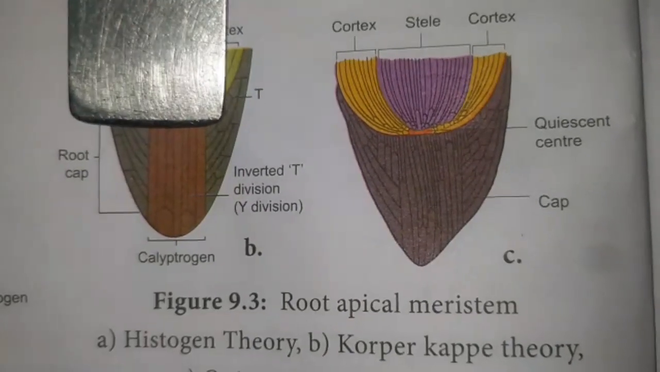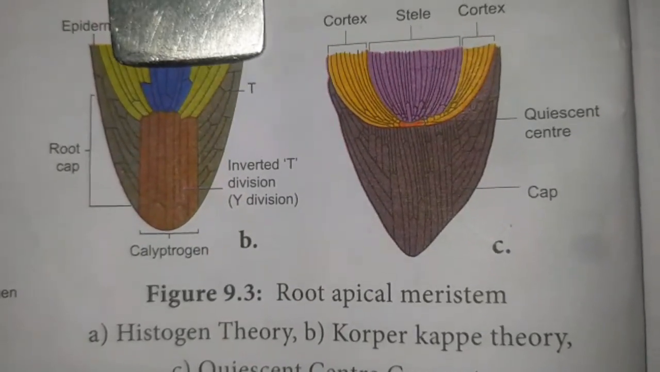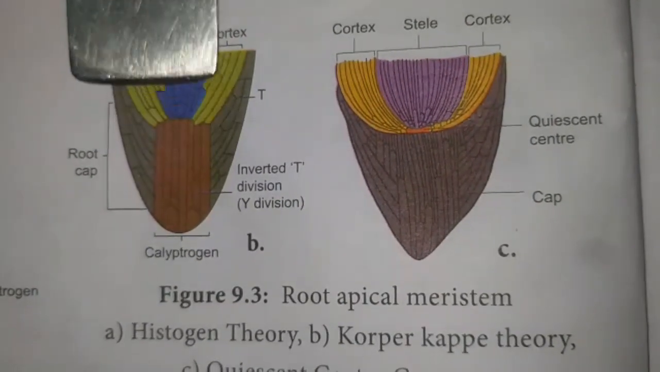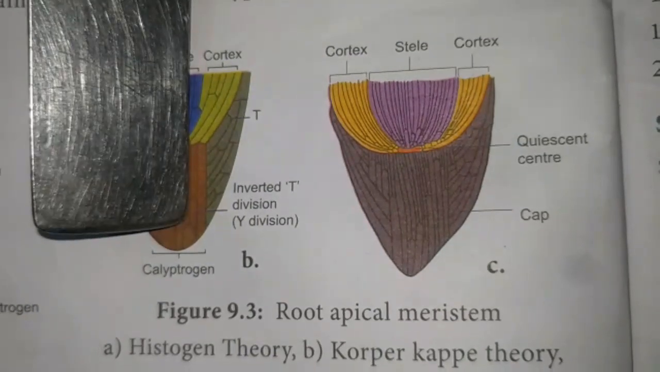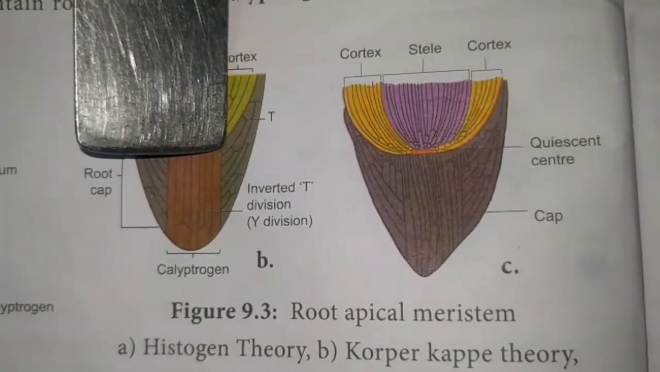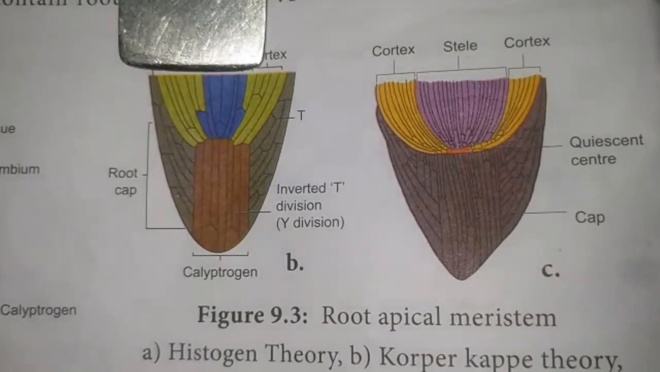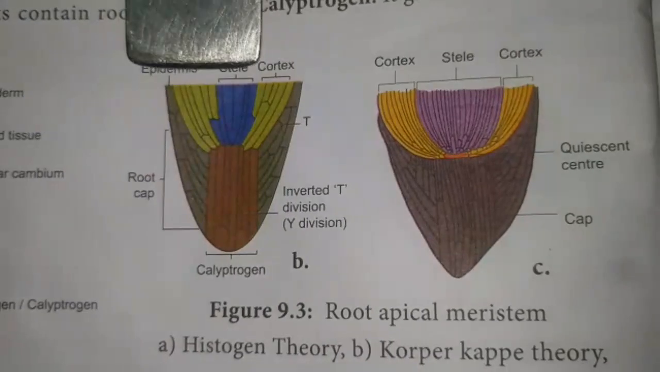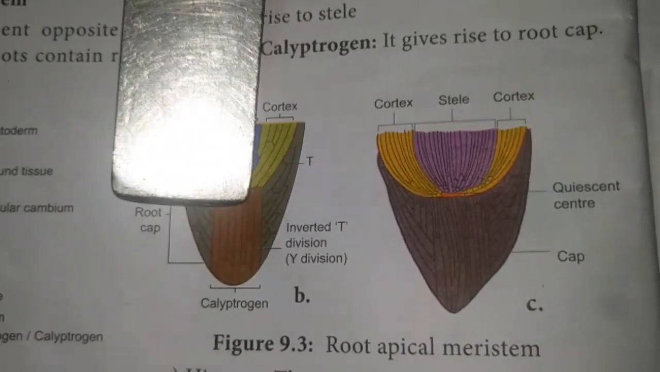The two divisions are distinguished by the letter T. That is, the carper and Cappi are distinguished by the T and the inverted T. Carper is characterized by an inverted T division, and Cappi is a straight T. So the carper zone forms the whole body of the root, whereas the Cappi forms the root cap.